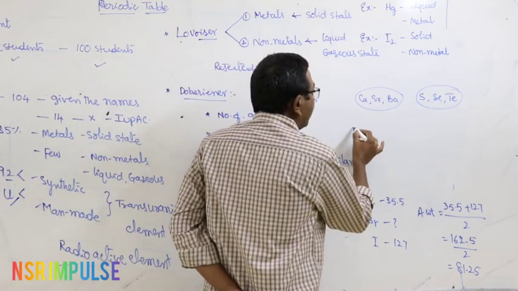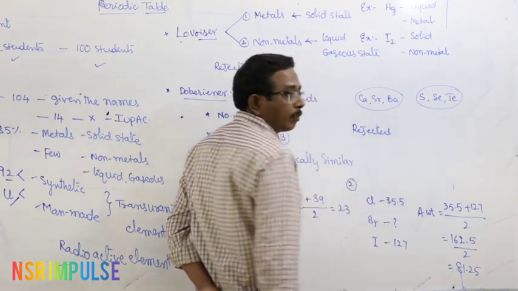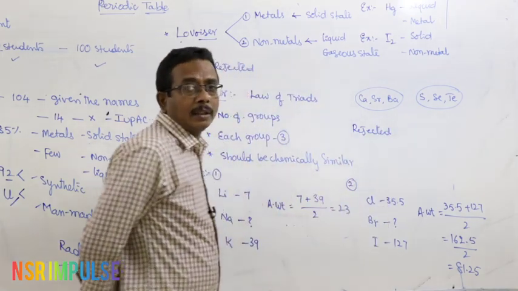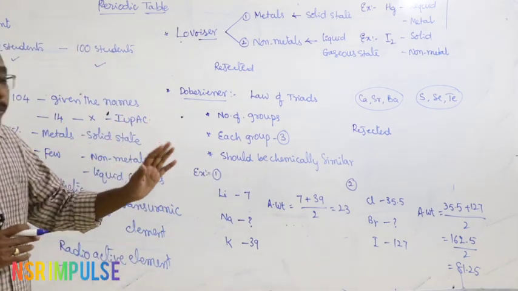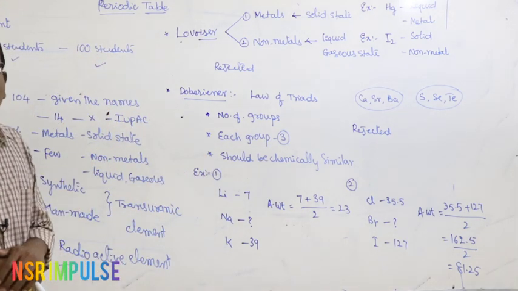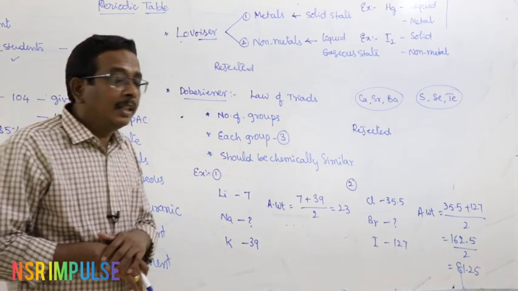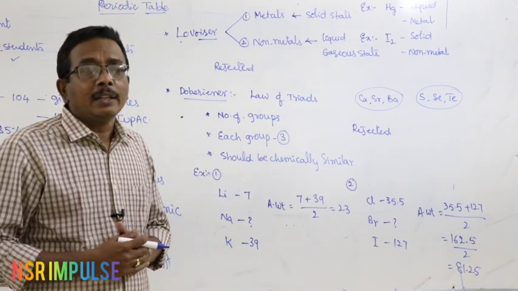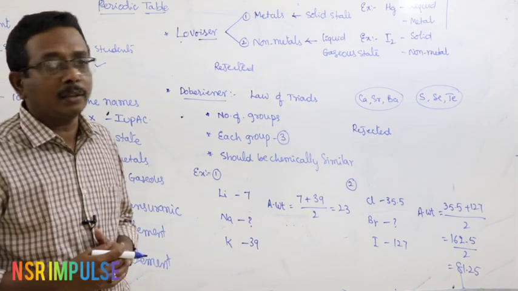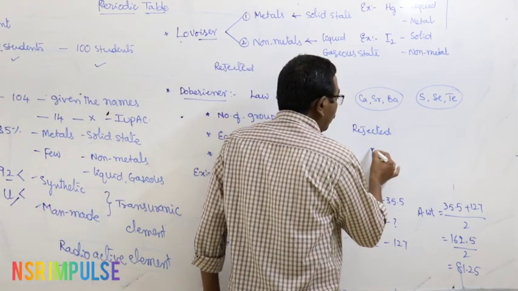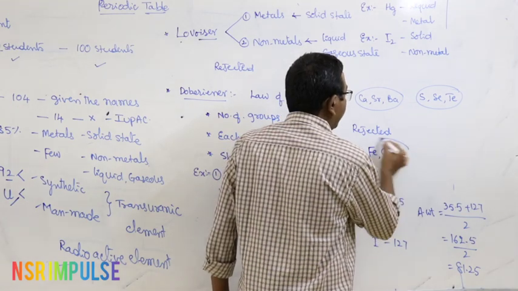But unfortunately, Dobereiner classification was also rejected. What is the reason for that? By observing all the triads made by Dobereiner, there is a deviation. What is the deviation? In the case of some groups, the atomic weights of all three elements are the same, identical. For example, iron, cobalt, nickel.